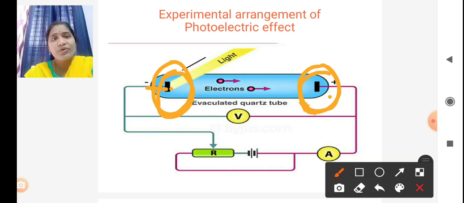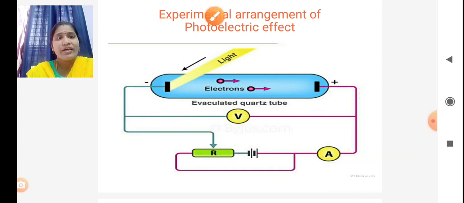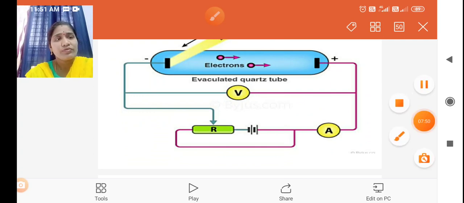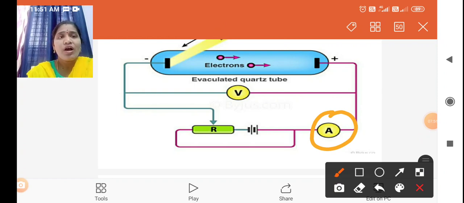The cathode plate is connected to a resistor, and the end of this resistor is connected to the negative terminal. The anode plate is connected to the ammeter, and the end of the ammeter is connected to the positive terminal. This ammeter is used to measure how much current is flowing through this circuit.